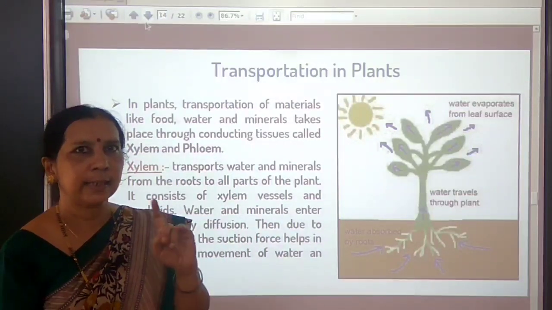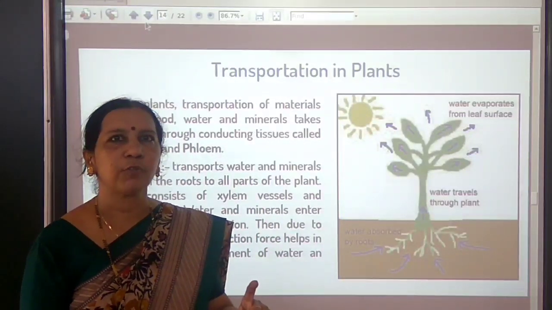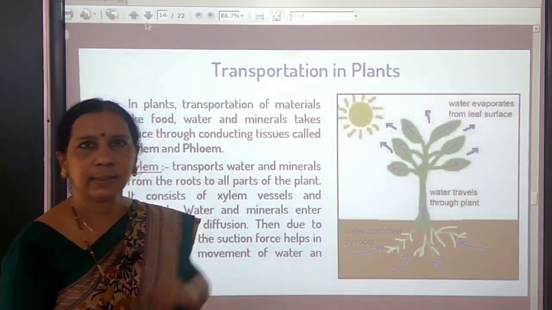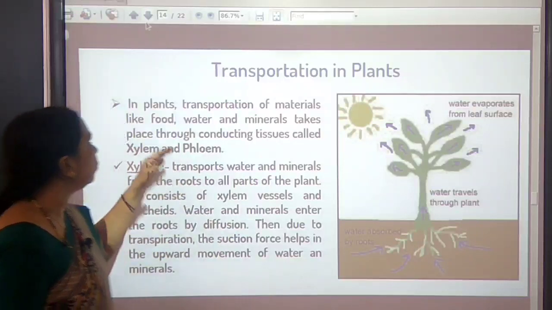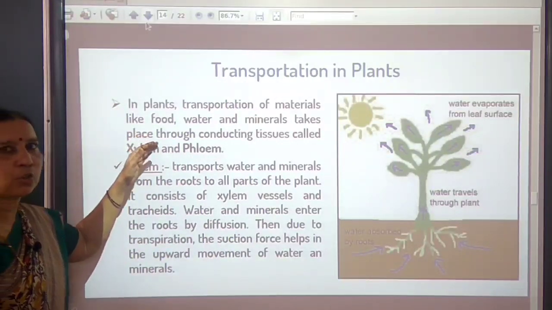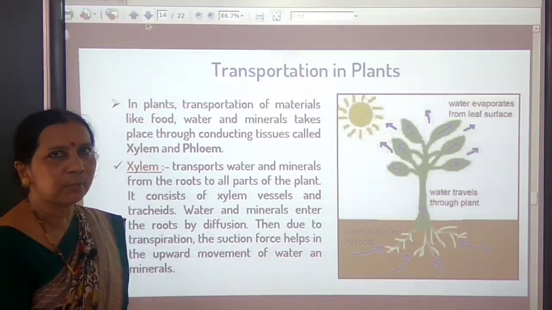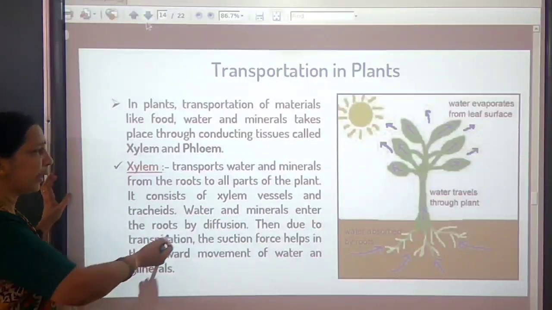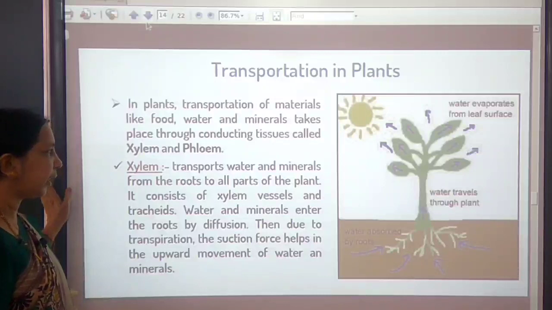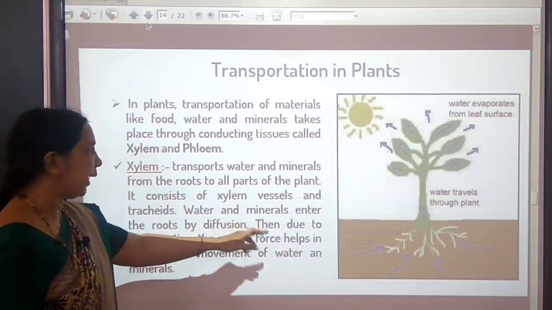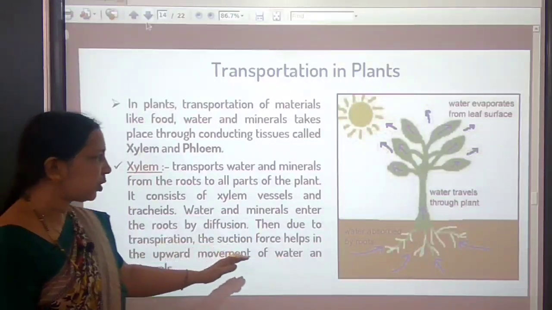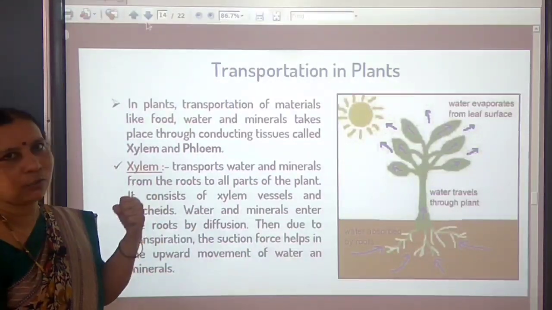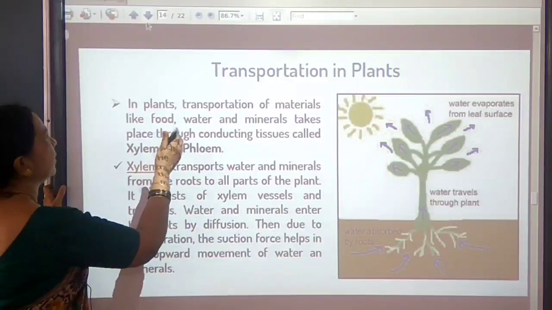So here in xylem, transport of water and minerals is in only one direction, that is in the upward direction. So which is the tissue for transportation of water and minerals in plants? It is xylem tissue. By simple diffusion, water and minerals enter the roots, and then transpiration, which creates suction, pulls water from roots to the tip of the plants.